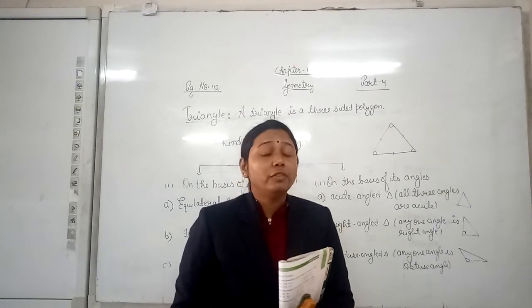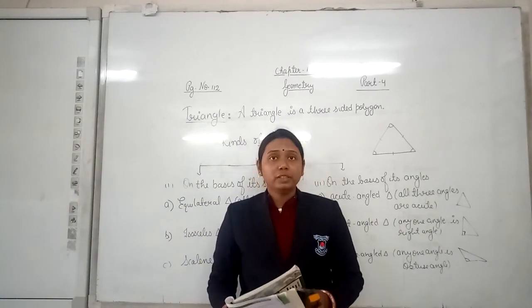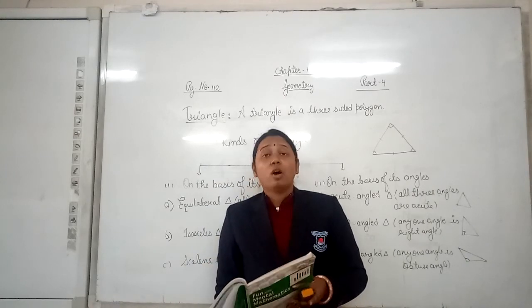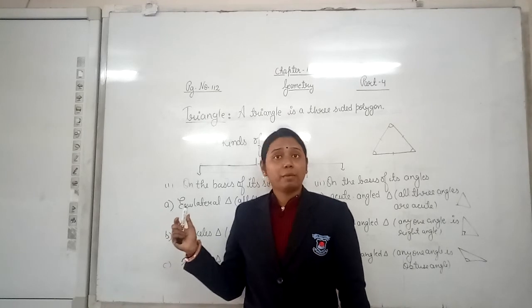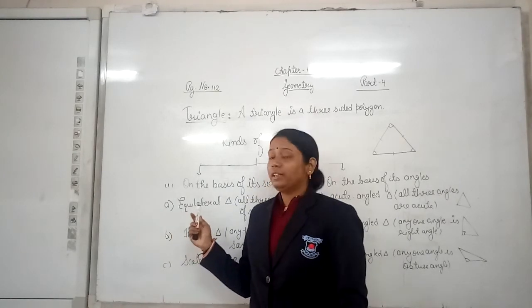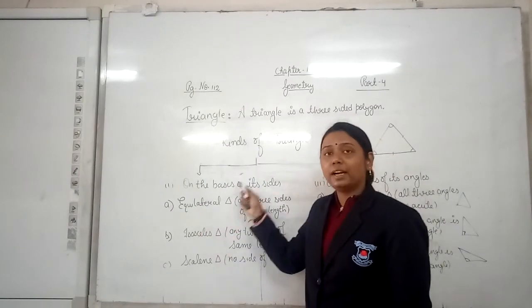So we have discussed polygons, types of polygons on the basis of their sides, and secondly we have discussed triangles. ये triangles क्या होते हैं, types of triangle on the basis of sides and on the basis of its angle.